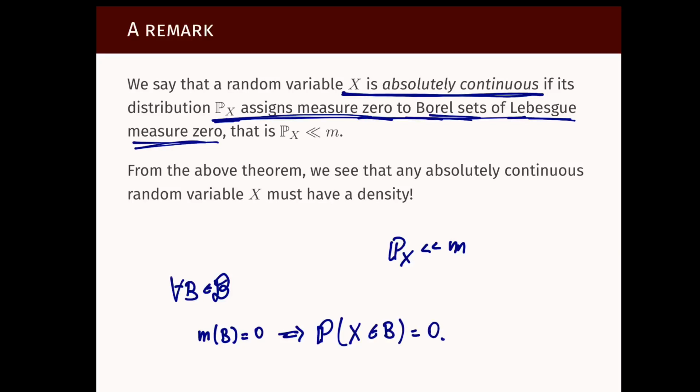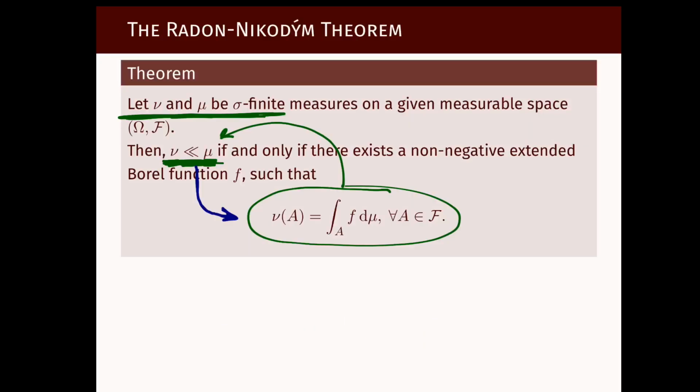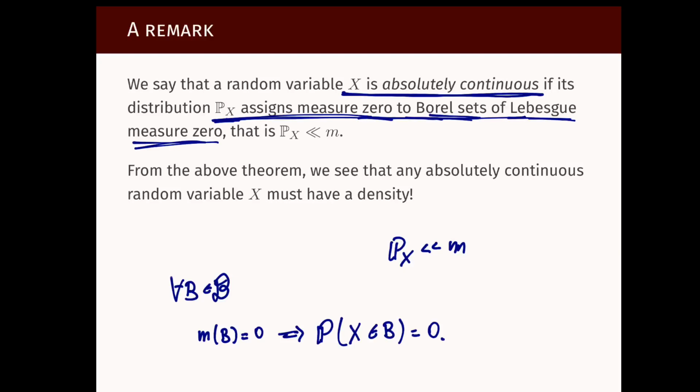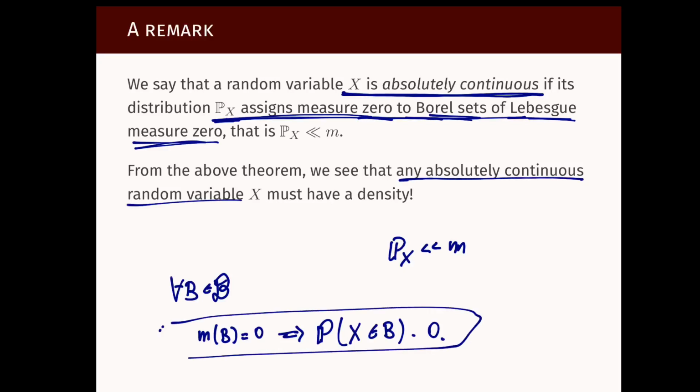So this is the definition of X being absolutely continuous. And from the previous theorem, which is the Radon-Nikodým theorem, if a random variable has this property, so if a random variable is absolutely continuous, then it must have a density.